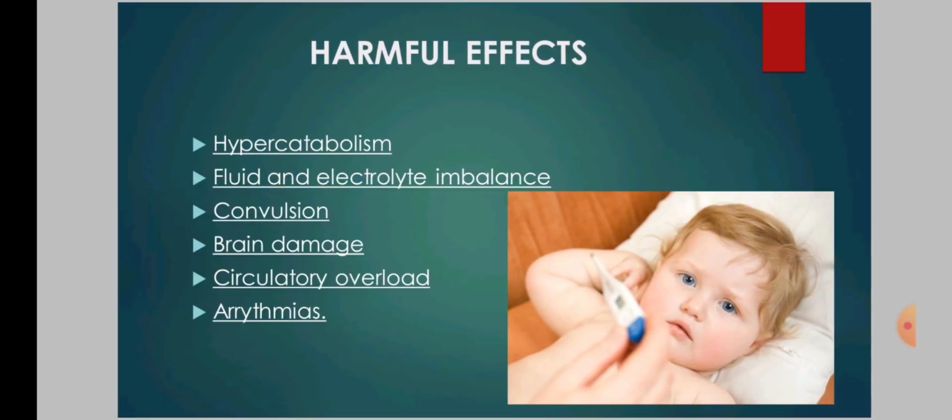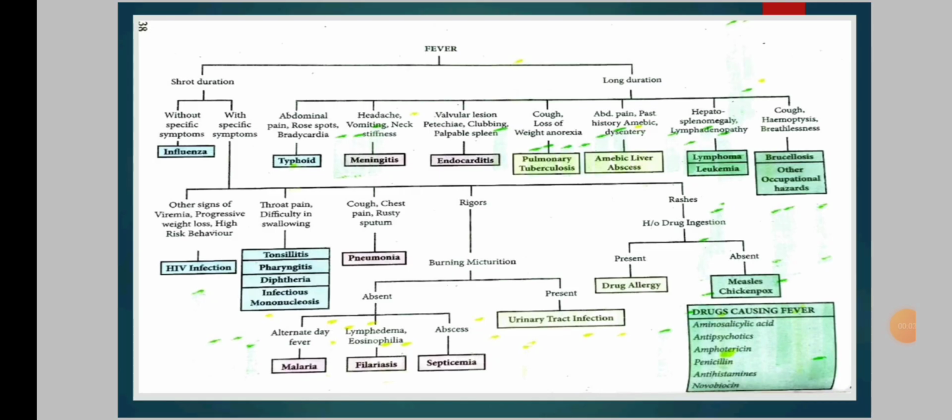Next, we have the harmful effects of fever: hypercatabolism, nitrogen wastage and weight loss, fluid and electrolyte imbalance due to sweating, convulsions and brain damage, circulatory overload, arrhythmias, etc. Before we explore this beautiful chart, let's lay the foundation by discussing the different types of fever.